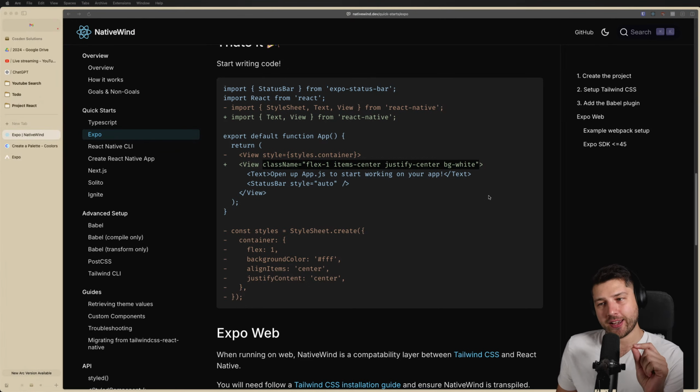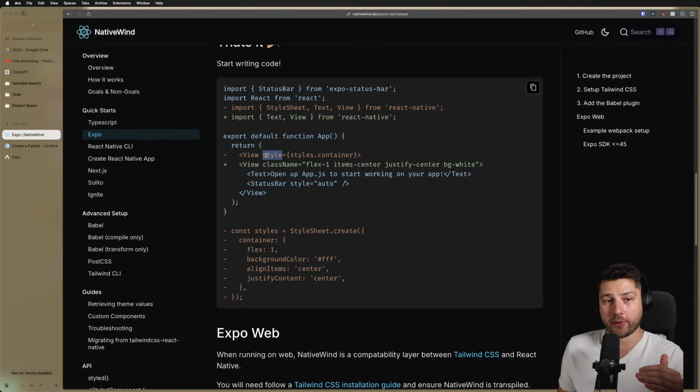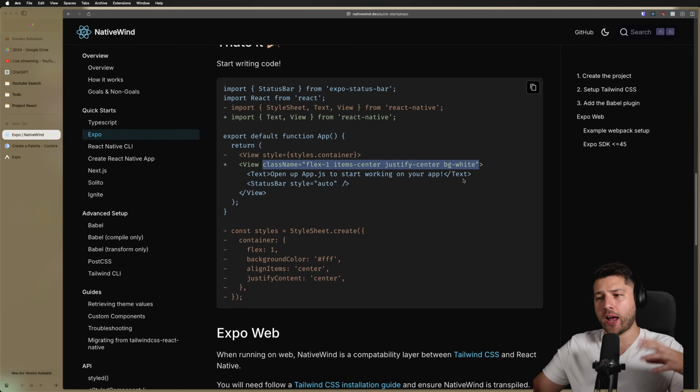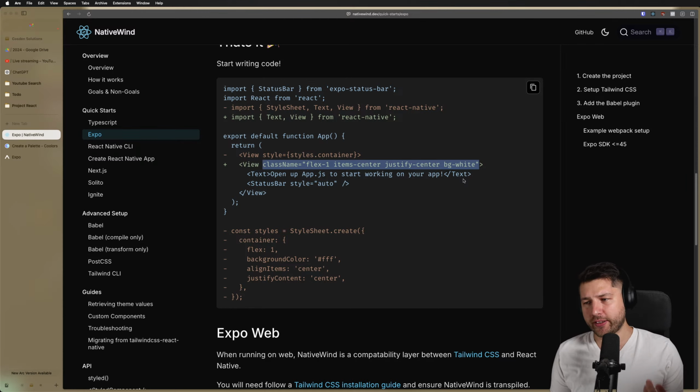The thing is, in React Native, a lot of libraries and a lot of native APIs need the style prop, not the class name. And you can actually not pass the style prop using this at all. And so it breaks a lot of things. I believe there is a workaround for that, but it's a nasty workaround, and I didn't want to do that. And it broke some of the things that I was using.